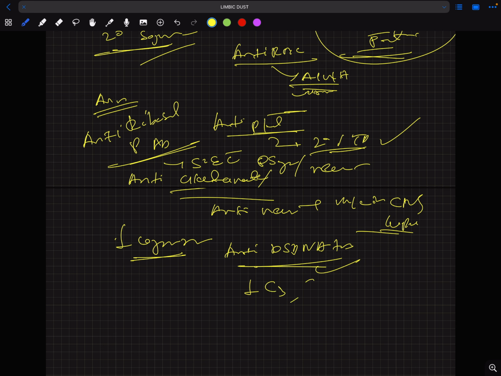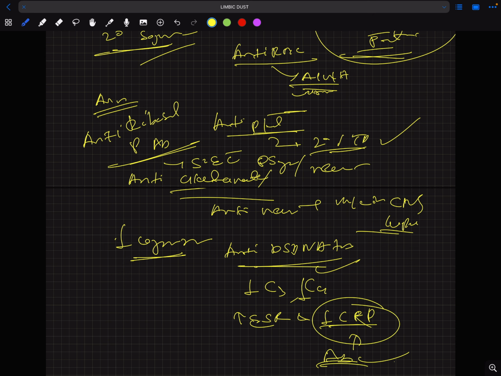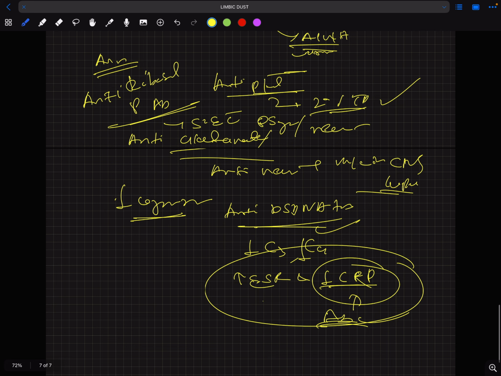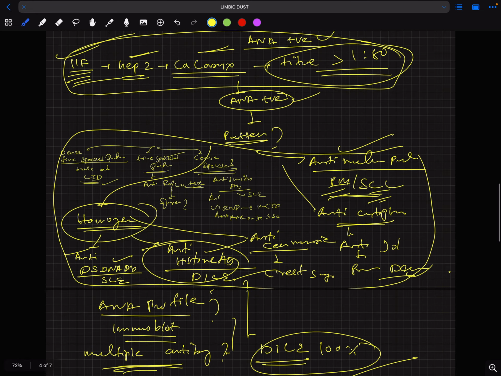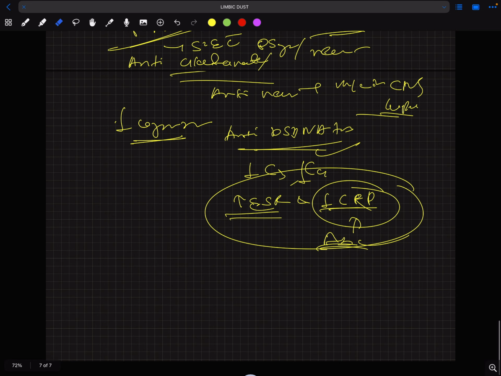Decrease C3, decrease C4, increase ESR, and decrease CRP. Decrease CRP because antibodies are also formed against C-reactive protein. So in SLE there is decrease CRP and increase ESR. So these are the manifestations. This is how we'll diagnose SLE. And now we'll discuss the clinical manifestations.